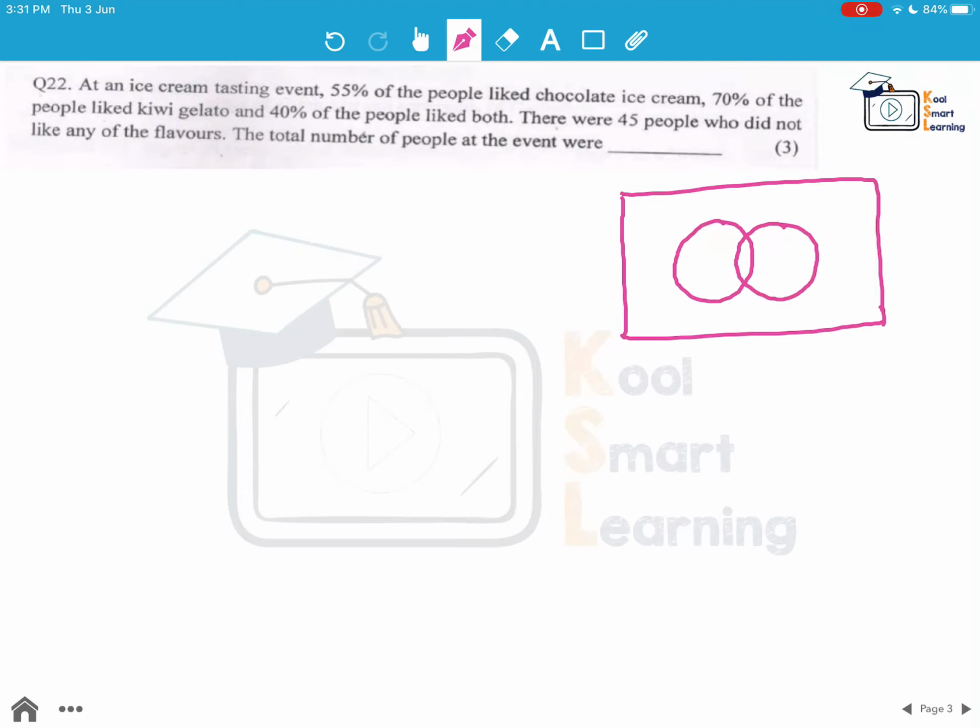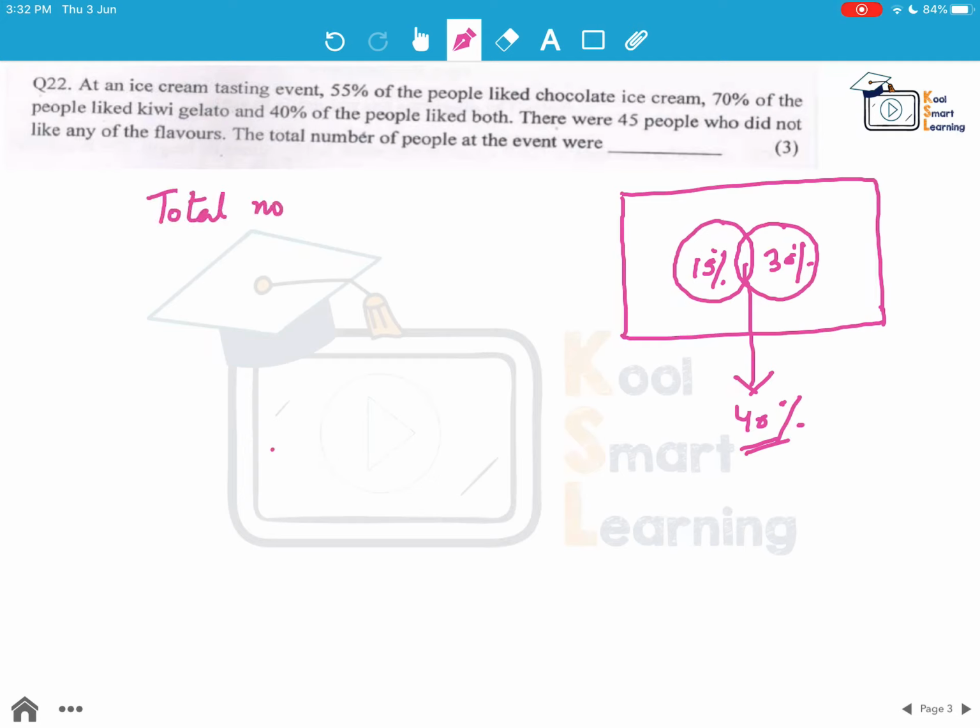Now the common region, who like both, is 40% of the people. But the total who liked chocolate ice cream was 55%, so the people who only like chocolate ice cream is 15%. Similarly, the people who like kiwi gelato was 70%, out of which 40% is covered in this bracket, which like both. So 30% liked only kiwi gelato.